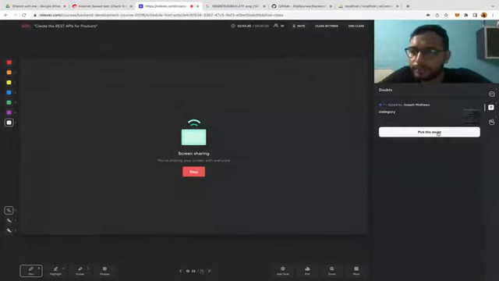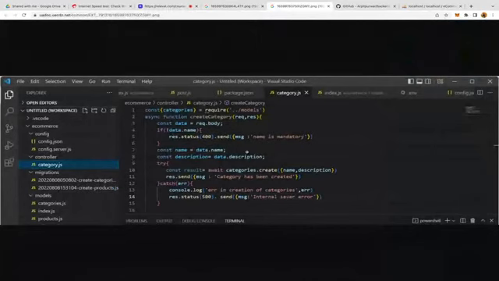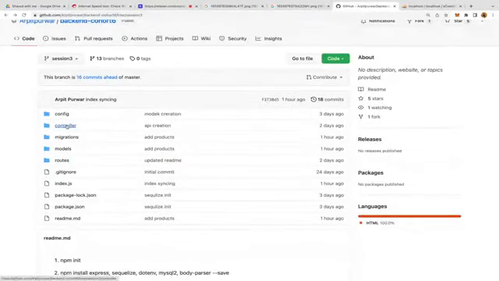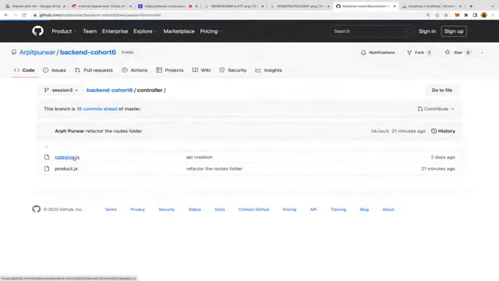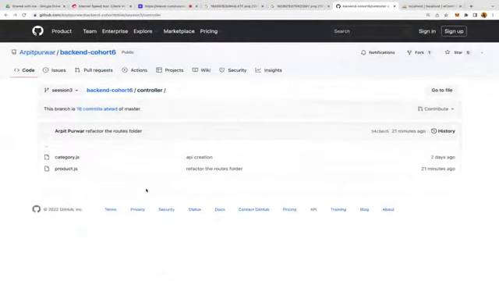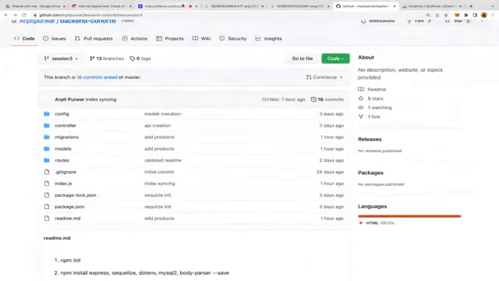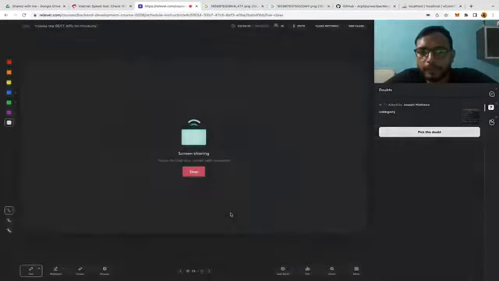Joseph is sharing one doubt. Let's see. So under the controller category.js, okay. Joseph, where are you exporting this function? Create category. You are not exporting this function. Guys, everyone, please look into my repo first. In controller category.js, you can see right at the end I am exporting everything. Joseph, you are not exporting this thing. Please check everything first from my repo and then try to compare it with your code.